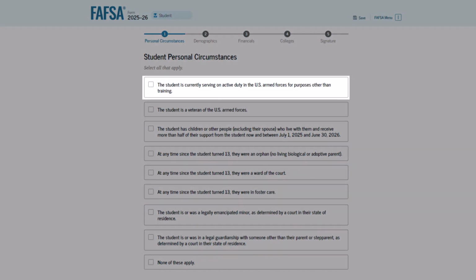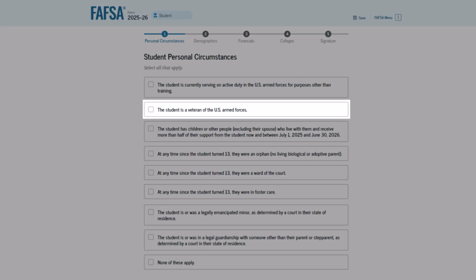Check off the first statement if you are currently on active duty for a purpose other than training. Do not check the box if you are an ROTC student or attending a U.S. Service Academy. The following statement concerns whether you are a veteran of the U.S. Armed Forces. If you are a veteran, it's important to know that the FAFSA uses a different definition of veteran from the Department of Veterans Affairs.